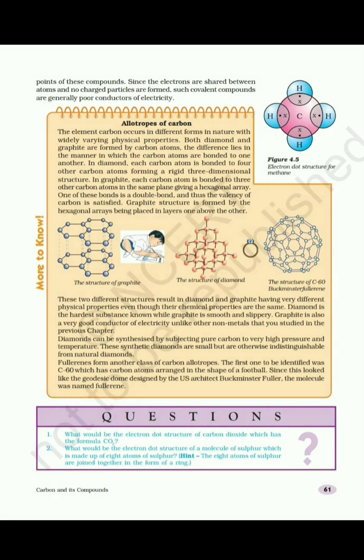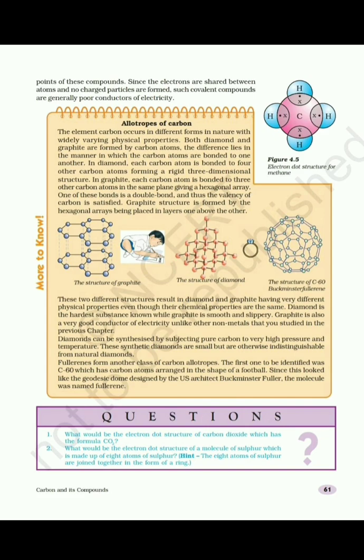Carbon has 3 allotropes in solid state. See, in the same physical state, the same element, that is carbon, is having different forms, and those forms are called allotropes. Allotropes of carbon are diamond, graphite and fullerene. All these are made up of carbon, so these are pure forms of carbon. They have similar chemical properties. So allotropes have similar chemical properties but different physical properties due to the arrangement of carbon atoms.